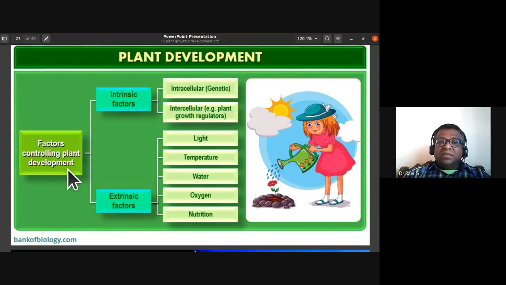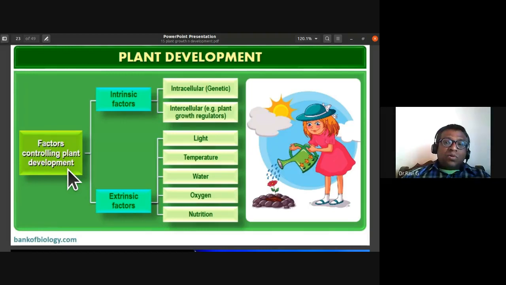So intrinsic factors: first one is intracellular, that is genetic factor. Intercellular means in between the cells. So what are those intercellular factors? Intracellular, within the cell, is genetic factors. Intercellular is the plant growth regulators or phytohormones. The plant growth regulators or plant hormones are of two types.